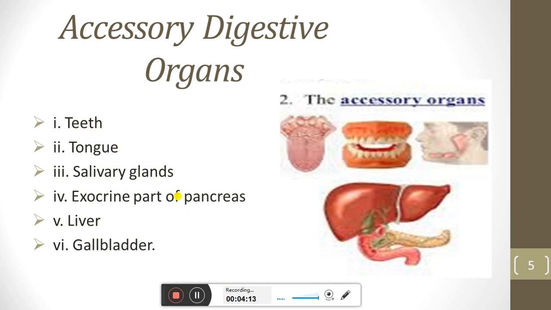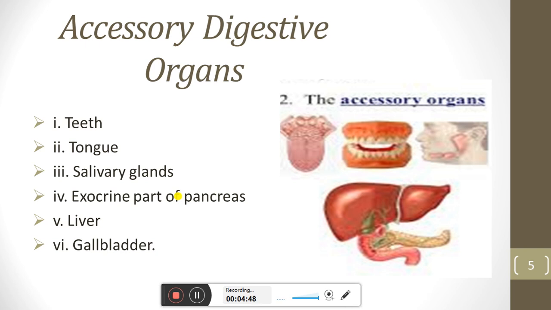Then there are the accessory digestive organs. These are basically the organs which assist in digestion, but they do not directly play a role; they assist other organs. They assist the alimentary canal, like the teeth, the tongue, the salivary glands which secrete saliva, and the exocrine part of the pancreas. The pancreas basically is a dual gland. It has endocrine and exocrine properties.